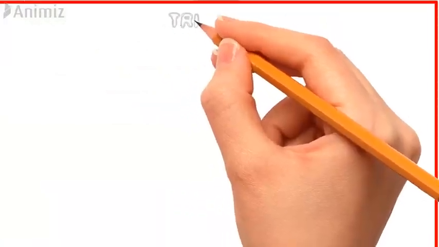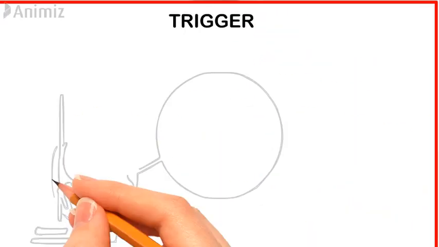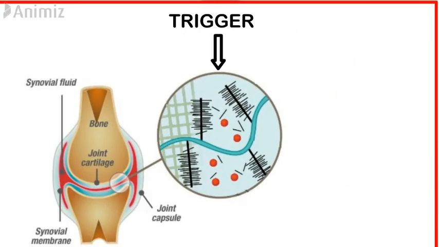Now, how do chondrocytes really get affected? Let's imagine there is a trigger which is constantly affecting this chondrocyte cell. We'll be talking about these triggers after a few minutes, because these are the basic risk factors of osteoarthritis.